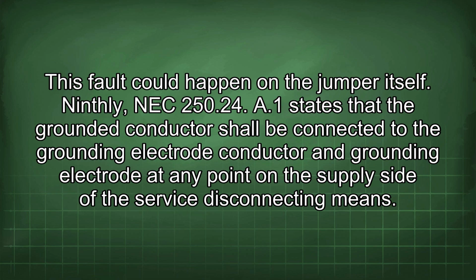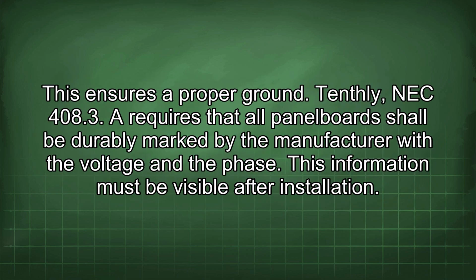This fault could happen on the jumper itself. Ninthly, NEC 250.24(A)(1) states that the grounded conductor shall be connected to the grounding electrode conductor and grounding electrode at any point on the supply side of the service disconnecting means. This ensures a proper ground.